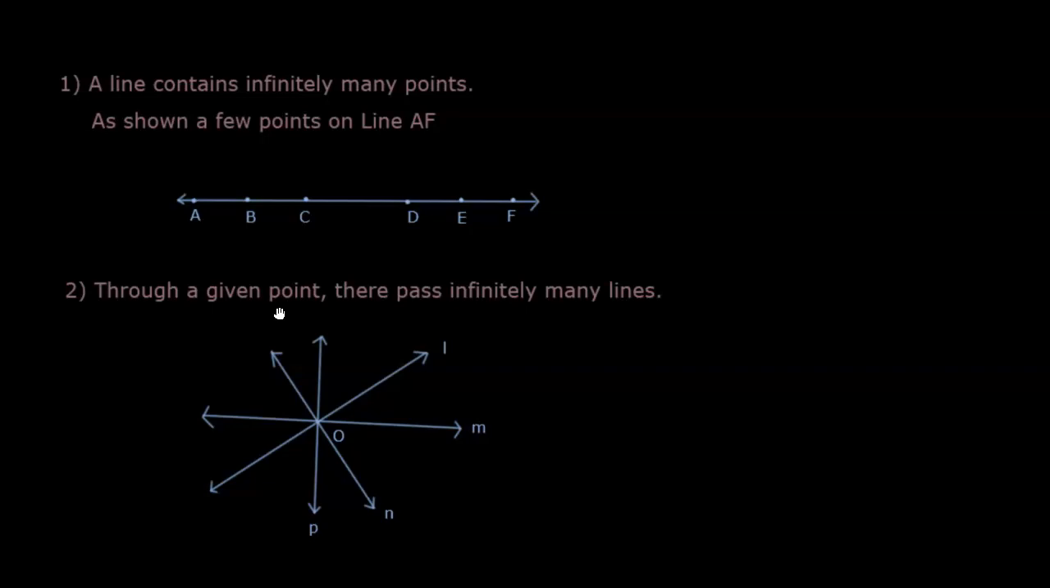Number 2, through a given point, there pass infinitely many lines. If there is just one point, infinitely many lines can pass through this point. Here, we can see that through this point O, lines L, M, N, P, so many lines can pass, and there can be infinite lines.